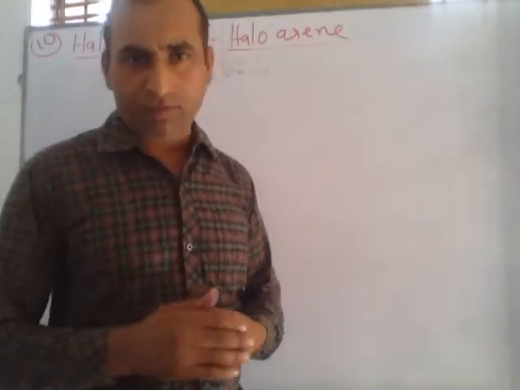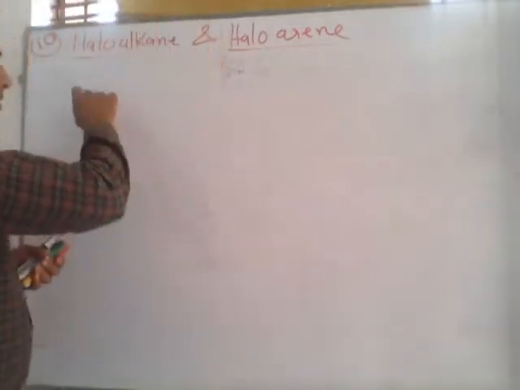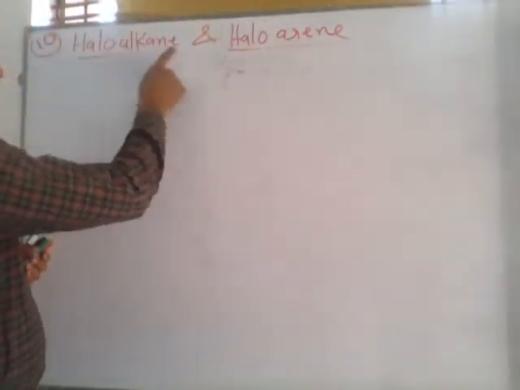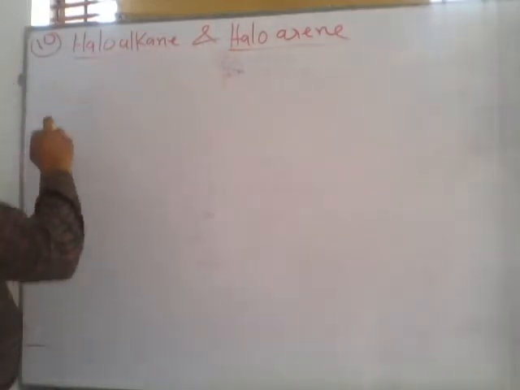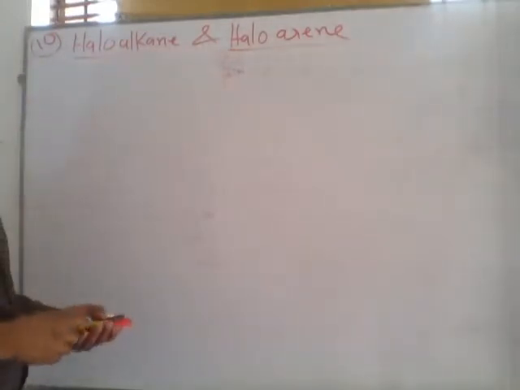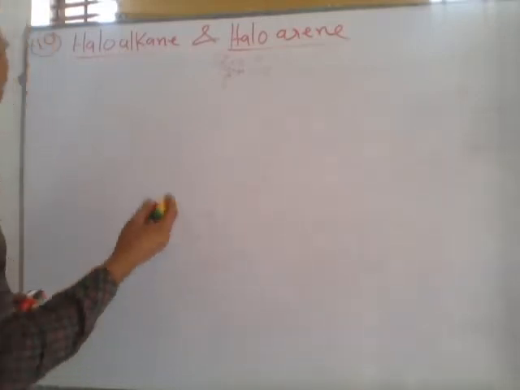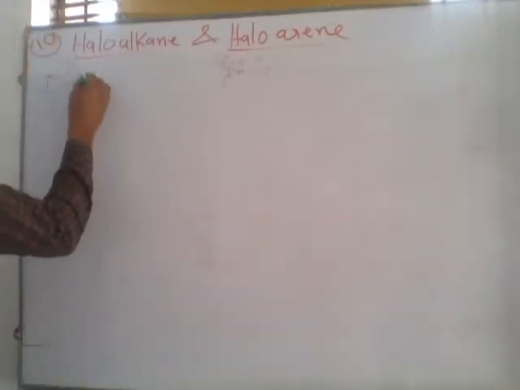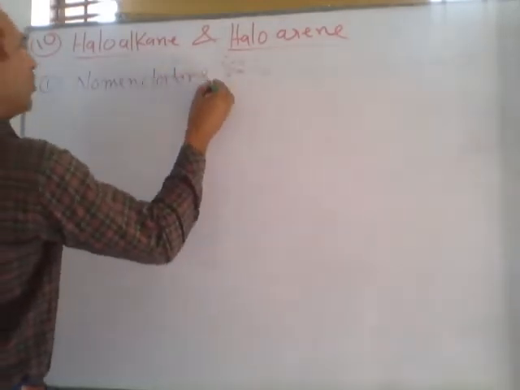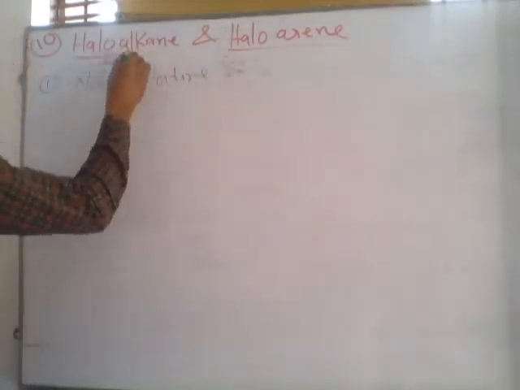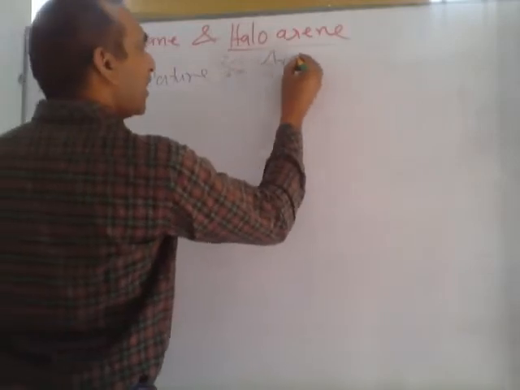Rajput. Today we will learn the topic haloalkane and haloarene from Organic Chemistry, chapter number 10. First, we will discuss nomenclature. Nomenclature of RX, alkyl halide, and ArX.